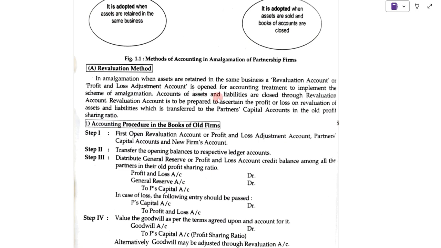Accounts of assets and liabilities are closed through revaluation account. Revaluation account is to be prepared to find the profit and loss on revaluation of assets and liabilities, which is transferred to the partner's capital account in the old profit sharing ratio.